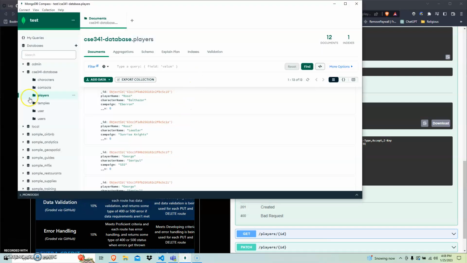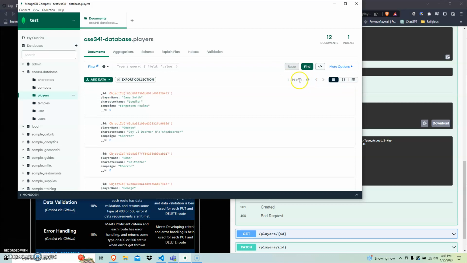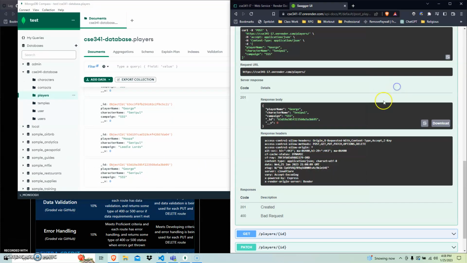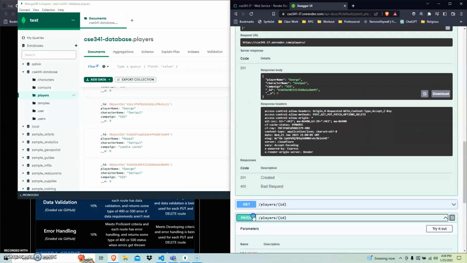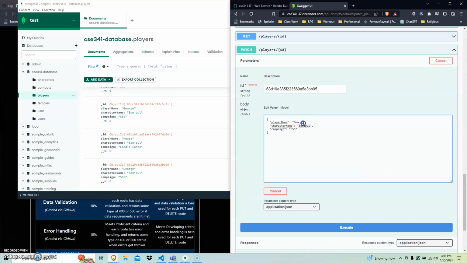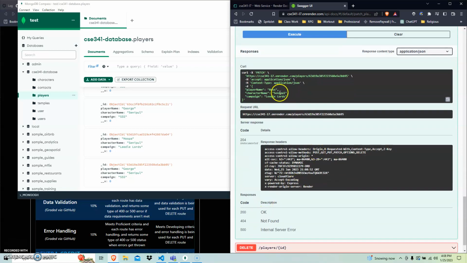Let us pull up Compass. So we had 13 players. Now we're looking at 14. And the last one is BB95, George Senepool Triple S. So there we go. And same thing, I could patch this up now as long as I'm logged in. I can do all this good stuff. We'll say Ross is playing Centerpool in the campaign of the Leader Lords. Will that do it? Yes, it sure will.